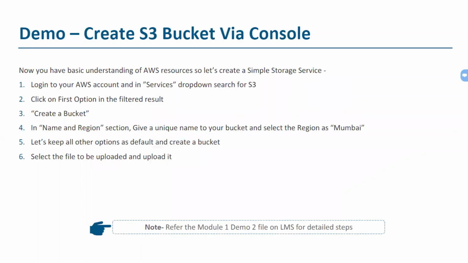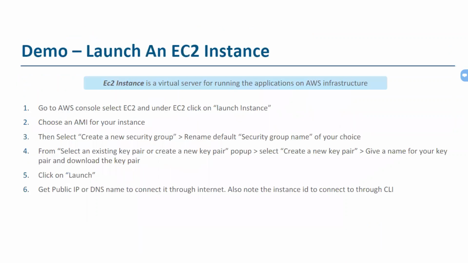As I already said, by the end of this AWS session, we'll have some demo sessions on S3 bucket, wherein we'll learn how to create an S3 bucket, how to put in some of the logic, how to put in some of the filters while we are creating an S3 bucket. And we'll end our AWS session with the creation of EC2 instances.